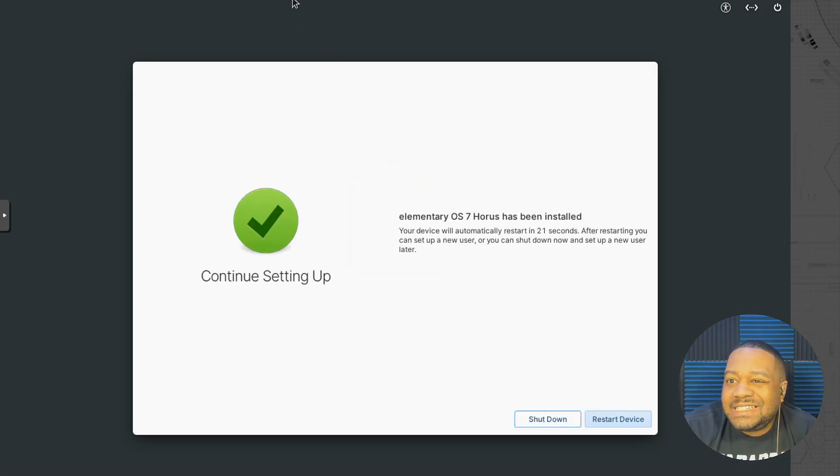Alright, cool. So the installation is done. All we have to do is restart the device, and it'll automatically restart for you, or you could just shut it down. And that's what I meant by setting it up for someone else. They can then set up their accounts there by just hitting the shutdown button. So let's just go down and hit restart, or actually it's got a couple seconds, so I'll just let it go and restart.